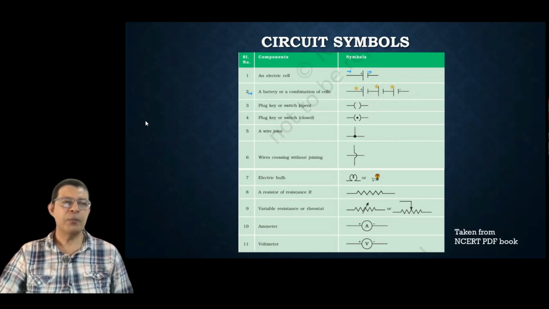Now we have a plug. Plug is open. When it is open, the dot is missing. If it is closed, then the dot will be there at the center. This is a joint of the wire, and this is a loop. This is an electric bulb. This is a resistance. This is a variable resistance. This is the ammeter and then a voltmeter. Okay.